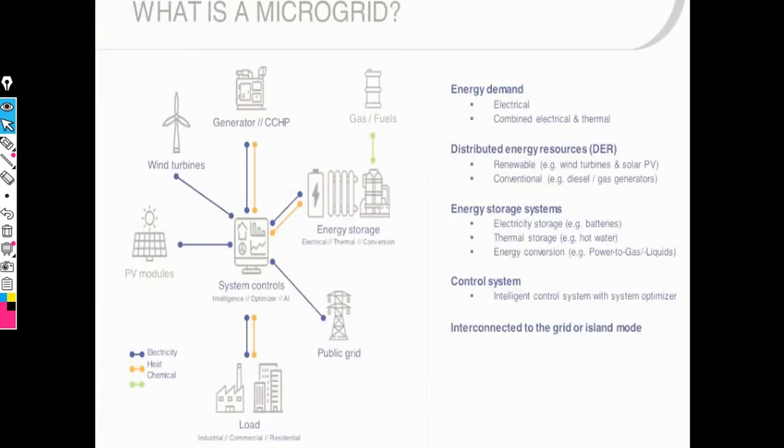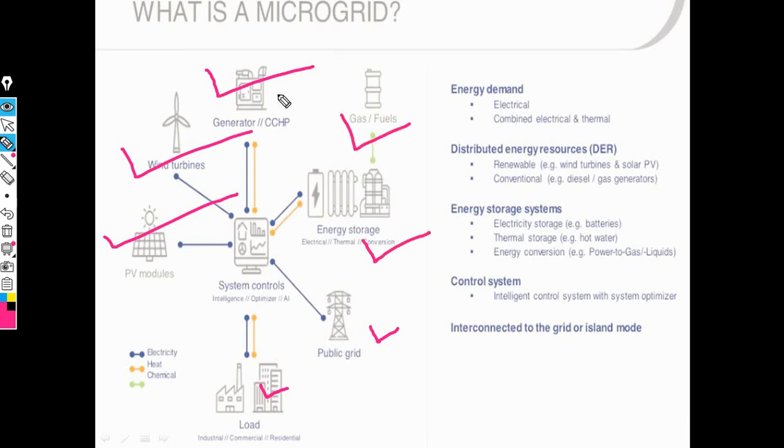Then what is the concept of a microgrid? A microgrid can control several parameters like the generator, wind turbine, photovoltaic modules, and also the load, public grid, energy storage system and gas. This whole system can be controlled as a grid.